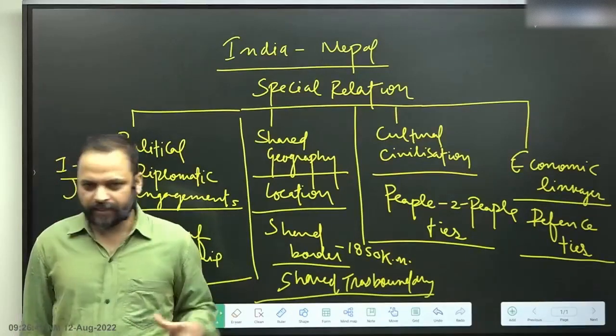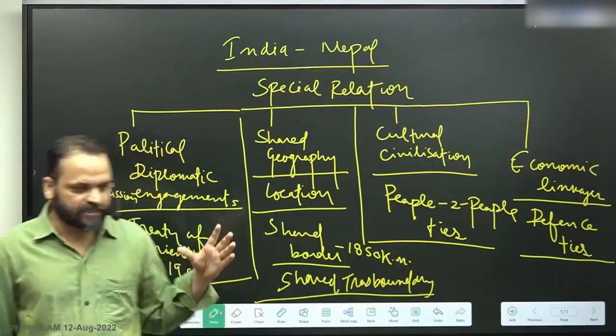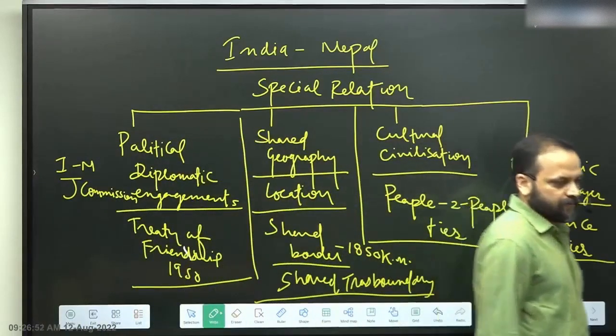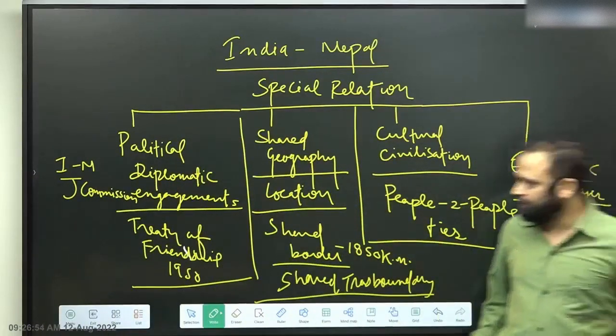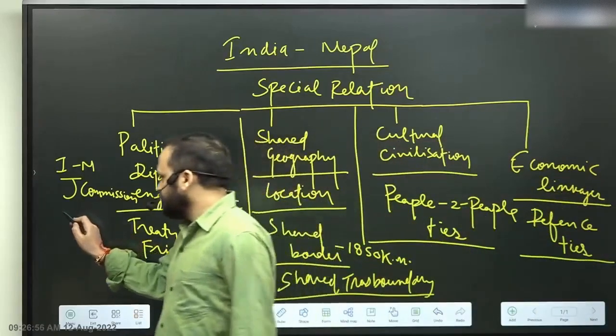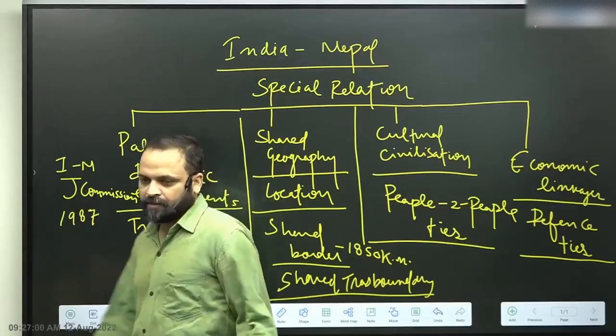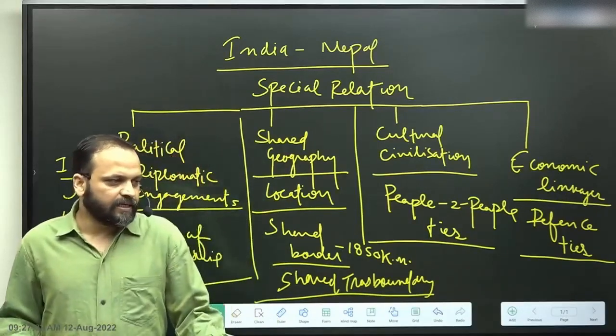Whatever issues are there in the relationship, the progress is assessed at the level of the India-Nepal Joint Commission meeting. The India-Nepal Joint Commission meeting first started in the year 1987. All right, 1987.